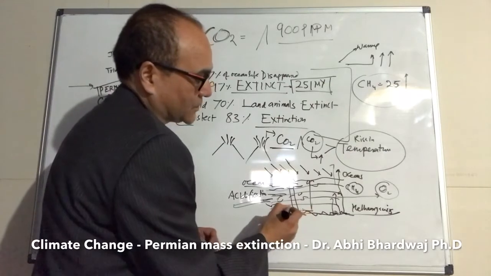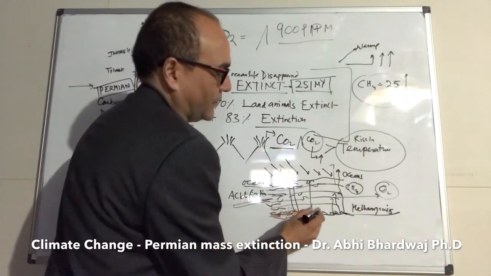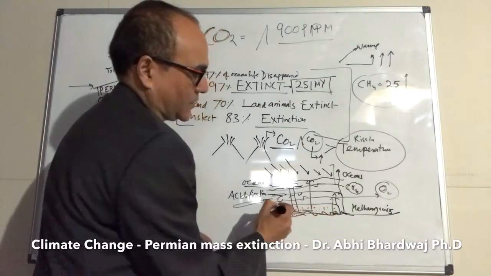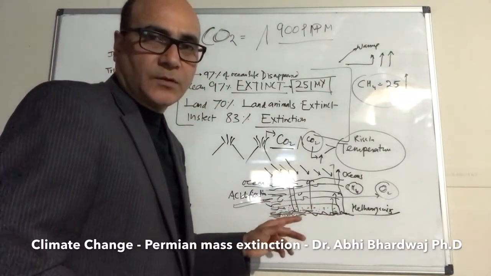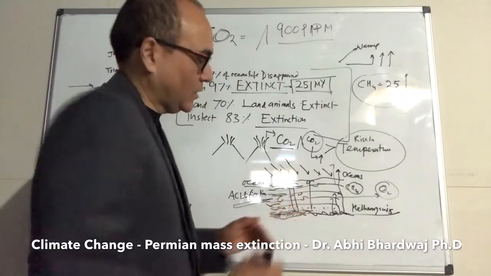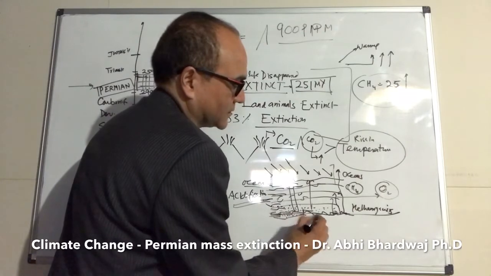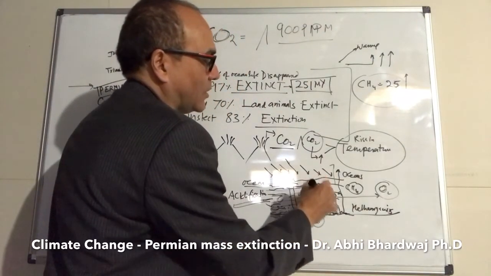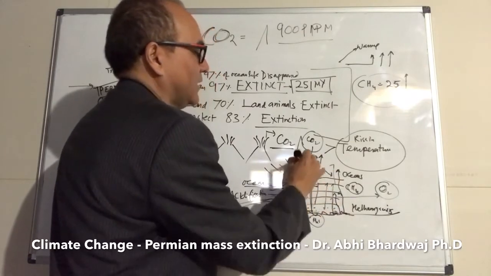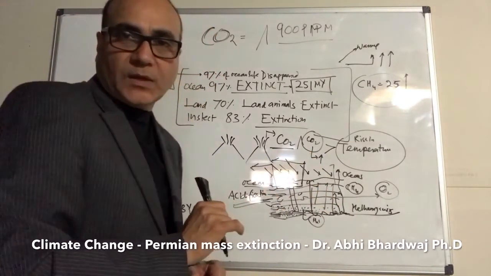There are bacteria which live without oxygen, right? In environments where there's less oxygen, they thrive. They thrive. And what do they do? They decompose the organic matter, which is dying now. What does it lead to? Formation of another gas called H2S. And H2S is poisonous, so it's going to kill all the animals within the ocean. And when it comes out, it starts affecting the land animals as well.